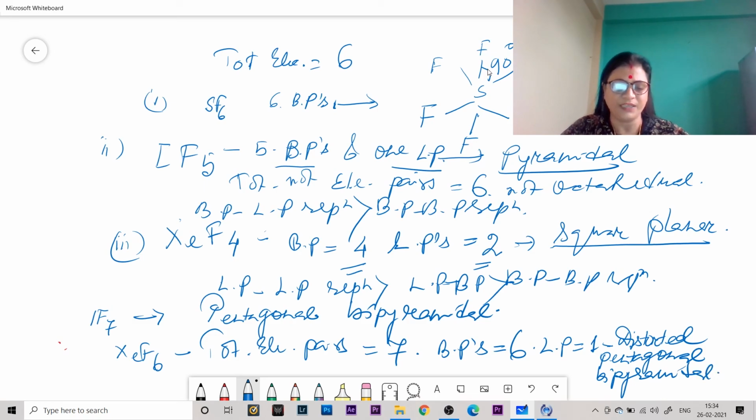In terms of VSEPR theory, a pair of electrons in the valence shell, either bonding or lone pair, influences the structure of the molecule. These electron pairs are called stereoactive because they are effective in determining the steric or structural arrangement of atoms in a molecule.